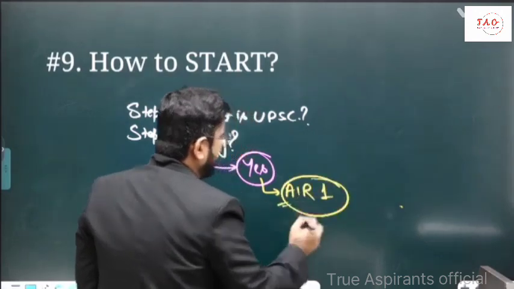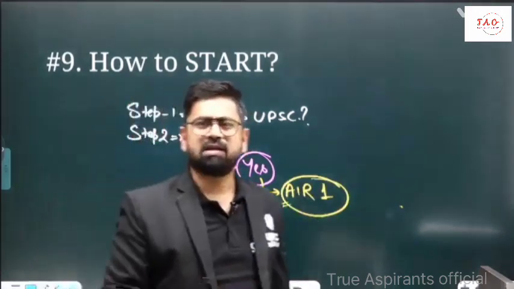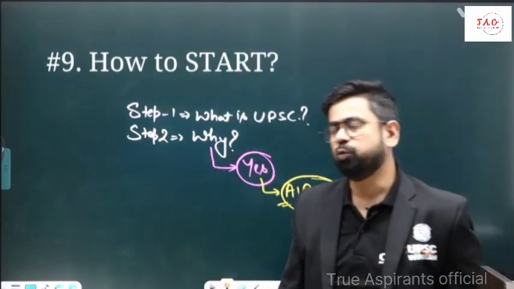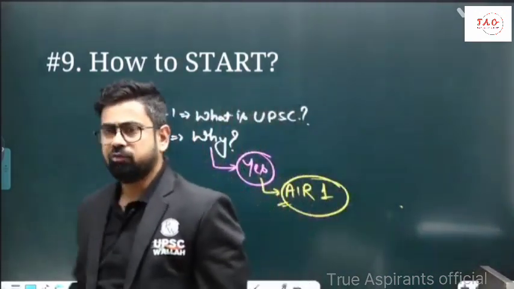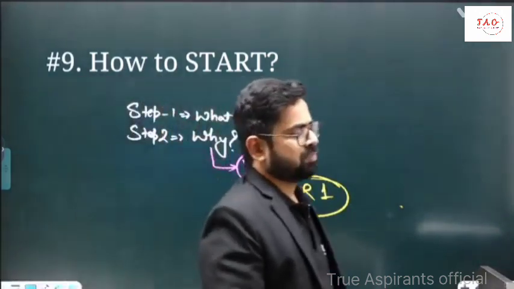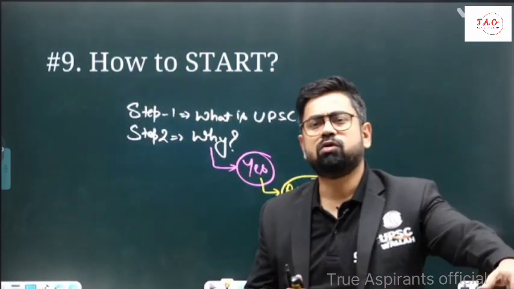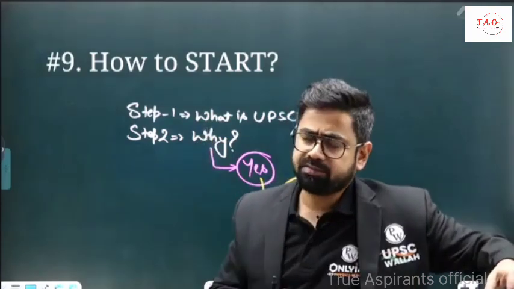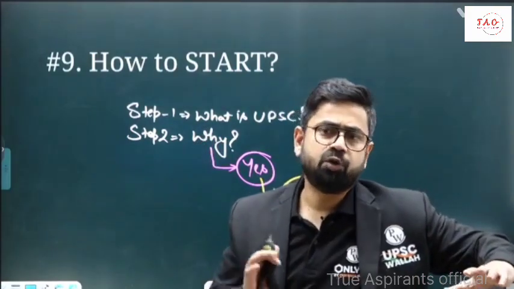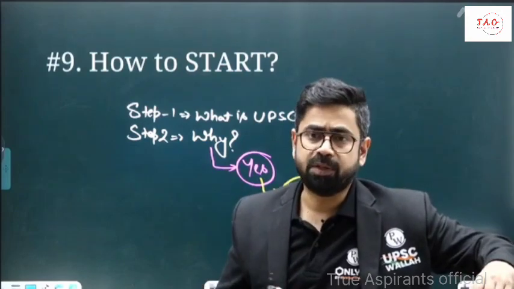Now why? It might sound very cool, I want to be an AIR1. Yes, I'm not talking about being cool. What I mean when I say you should target All India rank 1 is that even a person who is in the list at, let's say, 300-400 rank is not sure whether he is going to make it. It's a descriptive set of papers.